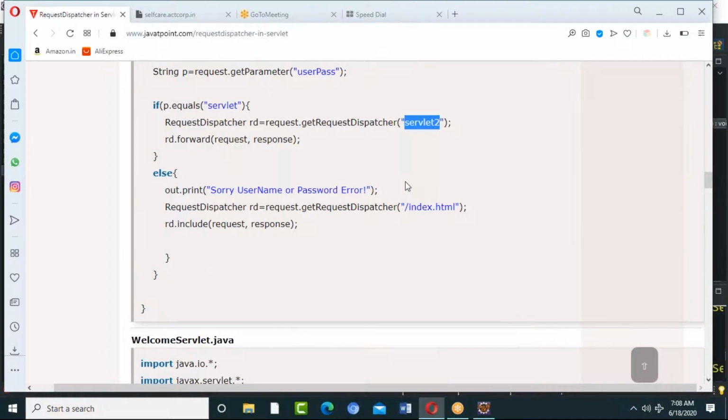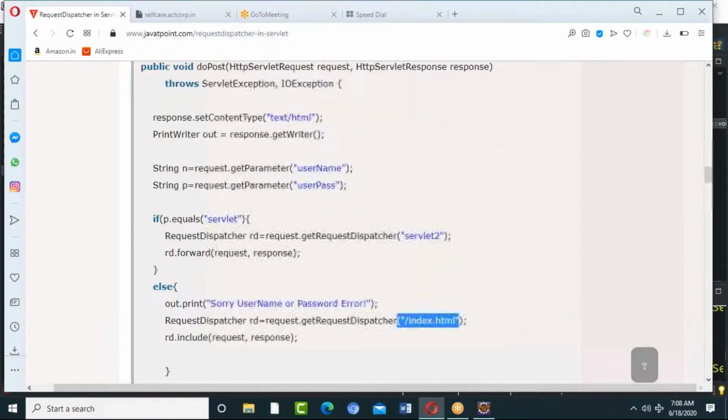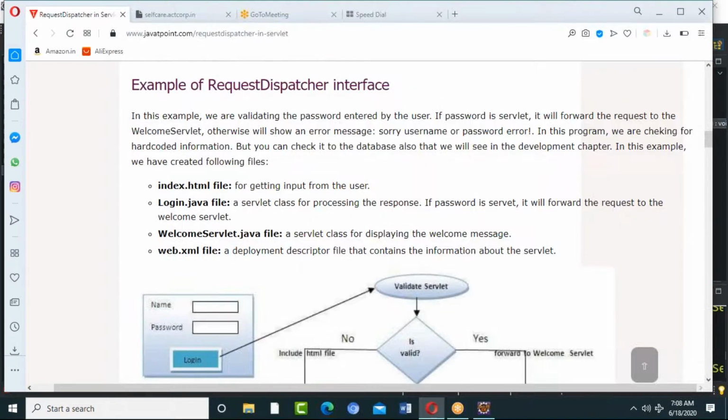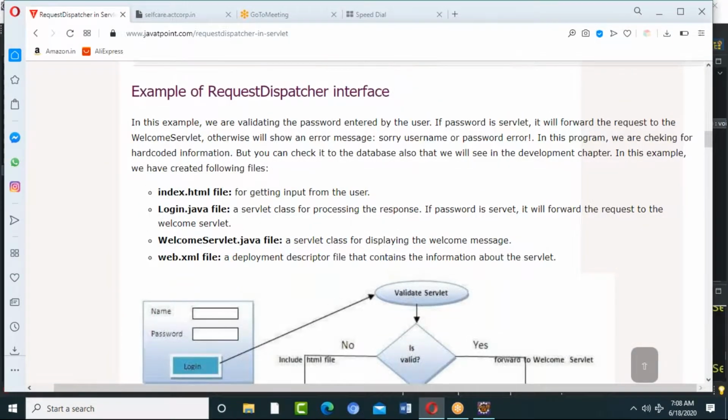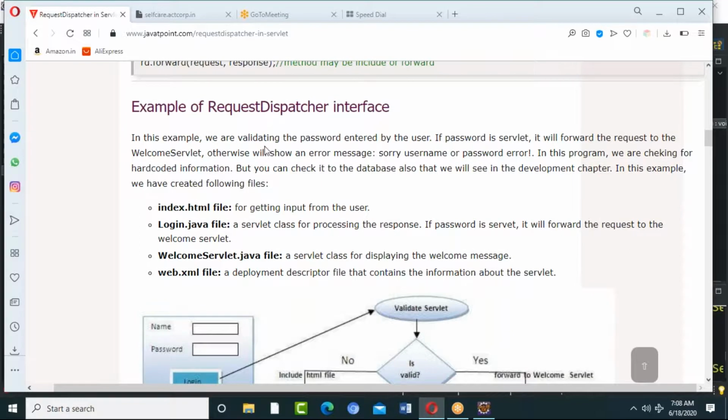If in some case it got failed, I'm taking the same request, the same parameters, the same request and response object, and I'm going to redirect to the same login page, index.html. Remember the request forward method here. In this example, we are validating the password entered by the user. If the password is servlet, it will forward the request to the welcome servlet. Otherwise, we'll show an error message: sorry, username and password error.